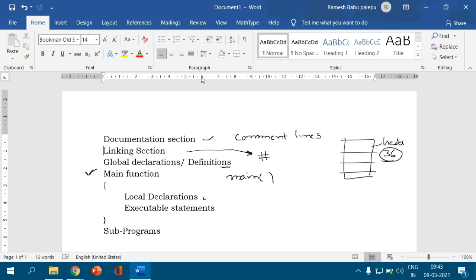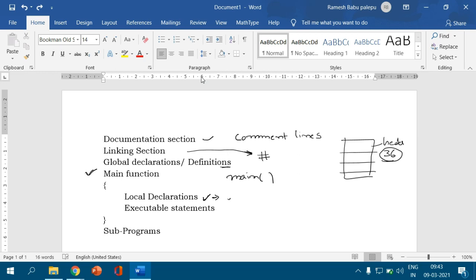And this one is the local declarations. What actually are we going to declare here? We are going to declare the data items. That means what kind of data we are going to use, simply in the form of variables or identifiers. What we are going to use in the program, we declare here. That means here we specify to the compiler the data items or variables which are to be used in the program, and below that we write the executable statements.